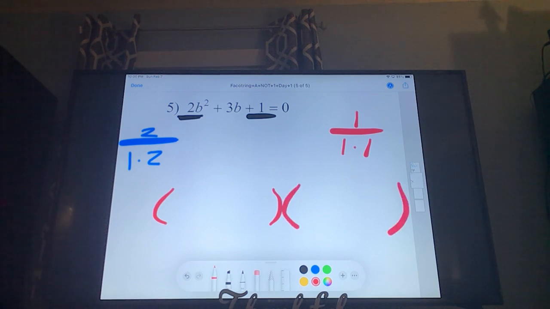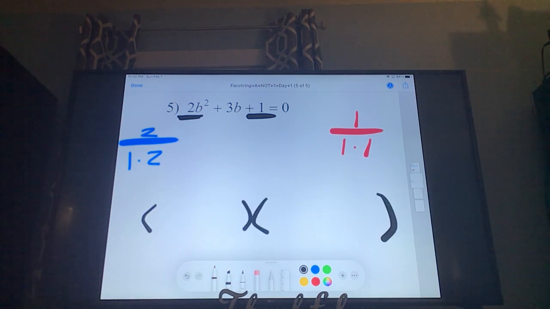And we can put in our first set of numbers. Okay, so our first set of numbers we can fill in. We got a 1 and a 2. And how many B's do we have? Okay, well we got 2, B and B. And then our back numbers, we fill in our back number options, and it's a 1 and a 1. Okay, and on all these we check the outers and the inners.